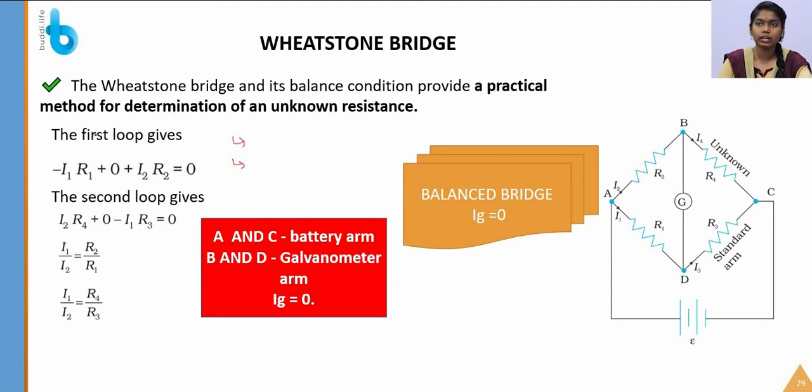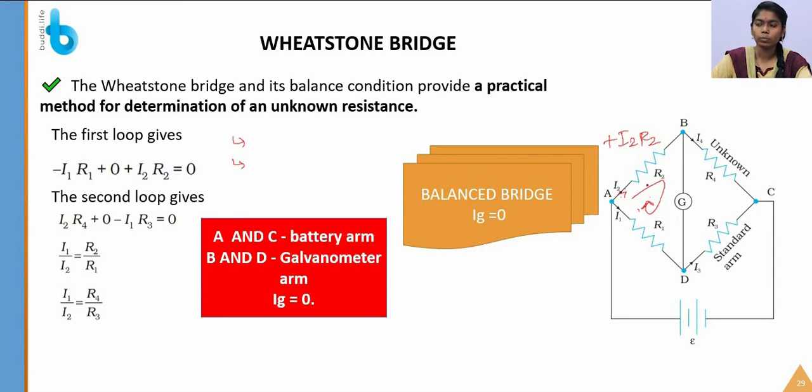So let's see the first loop. In the first loop there is a current. I am just assuming this current in this direction. The conventional current flows from positive to negative, right? So I am considering the current in the clockwise direction. Here the assumed current direction is parallel with this current direction, which is I2, so I have plus I2 R2.